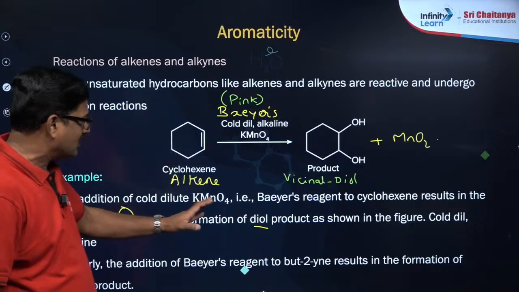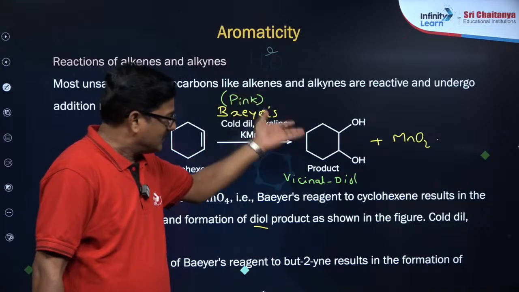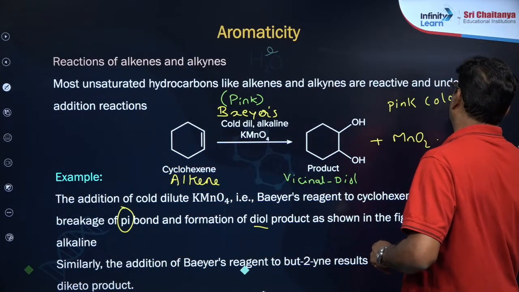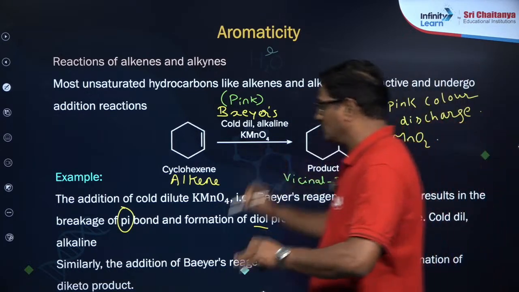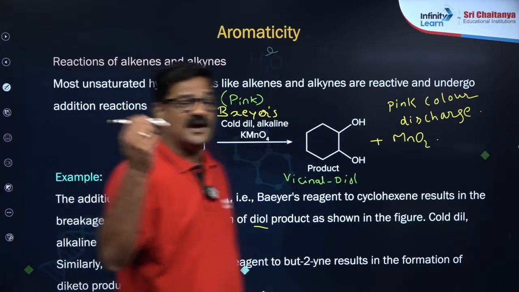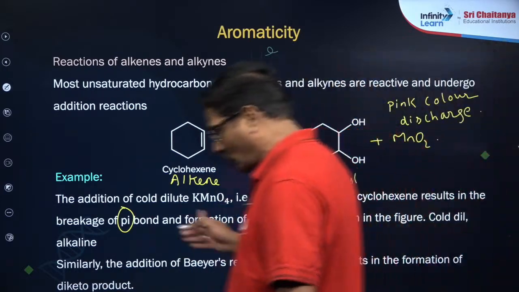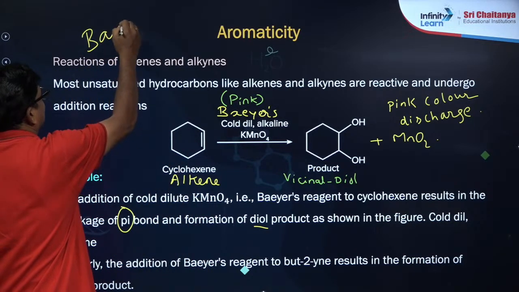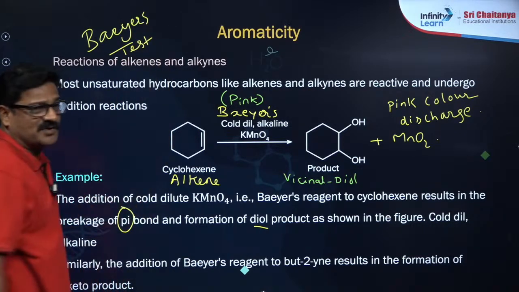Right. This pink color is decolorized. So this reaction happened like this. This indicates that the pink color is decolorized, discharged. This is true when alkene does it, alkyne can also do it. So wherever there is unsaturation, Bayer's reagent gets decolorized. So this test is called Bayer's test.